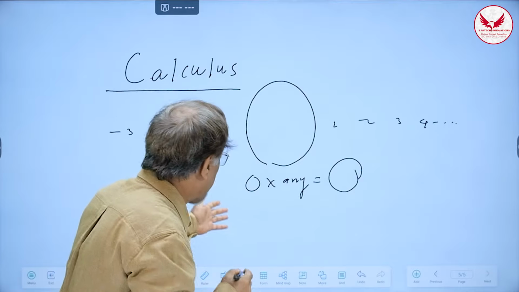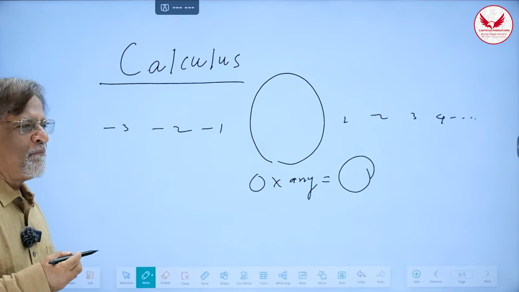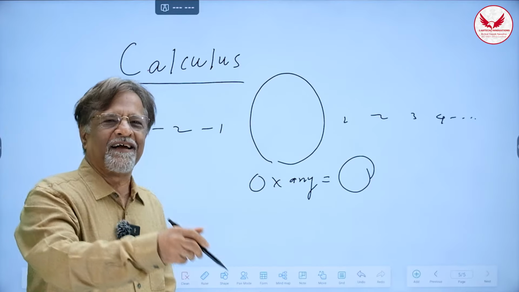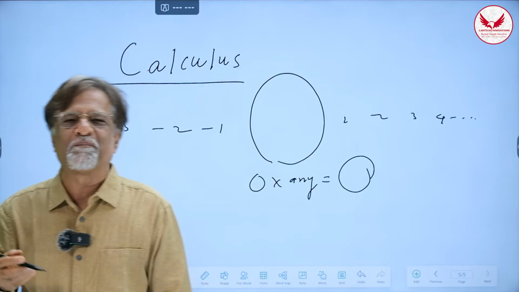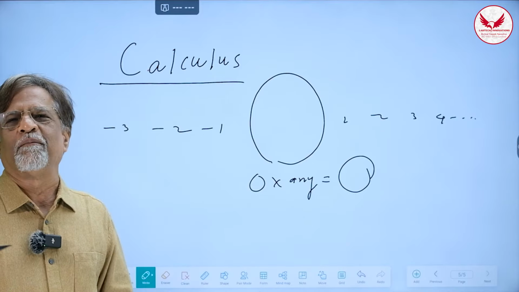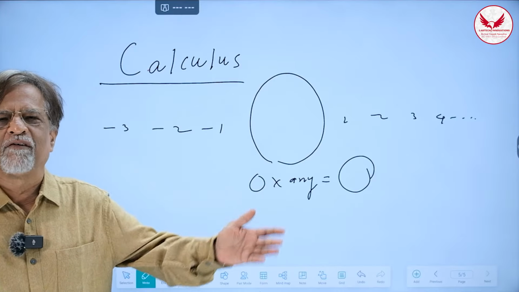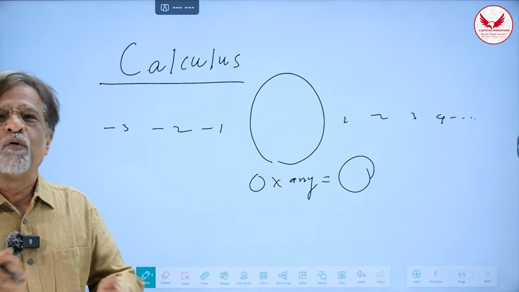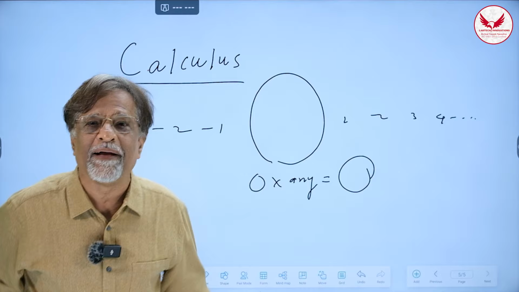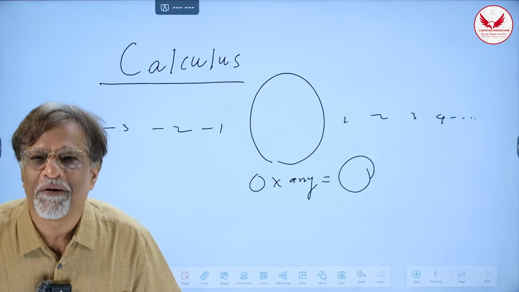So, you should be proud that 0 has been invented. But as I said, every Indian discovery is always associated with problems. And we always create problems and expect the entire world to solve them. For example, we go to United Nations and tell them, we are too many, solve our problem. So we have created 0.